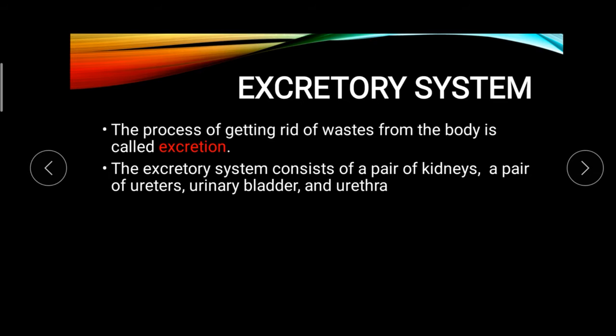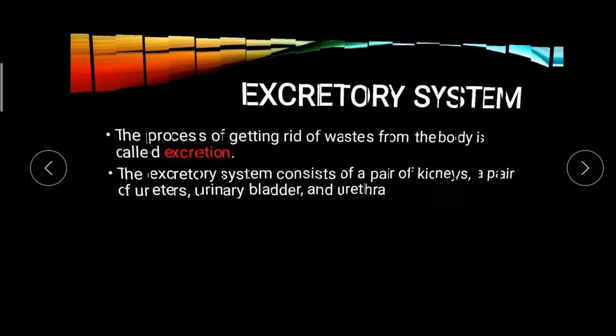The excretory system. So what are the organs involved in the excretory system? A pair of kidneys, a pair of ureters, urinary bladder, and urethra.